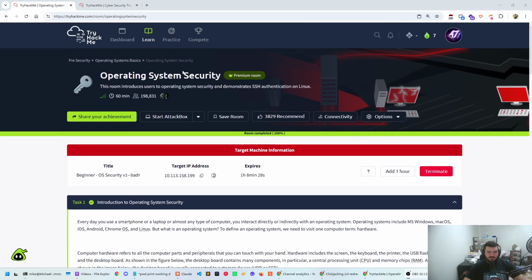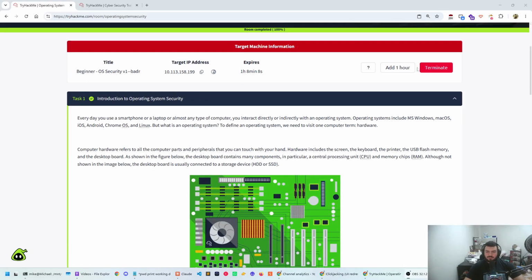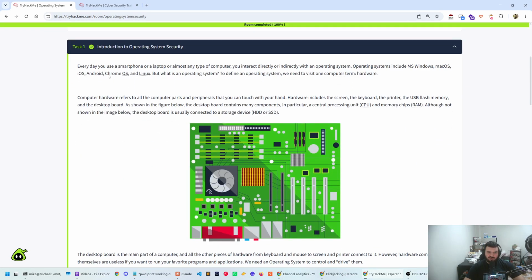In this video, we're going through operating system security in the Operating Systems basics room of the TryHackMe pre-security path. In this video, I actually finished the machine while realizing I'm not even recording. So just for the sake of completion, since I already made every single other lab, we're going to be doing it together, okay? I do have the machine running already. I have this IP address, so we're going to keep that in memory.